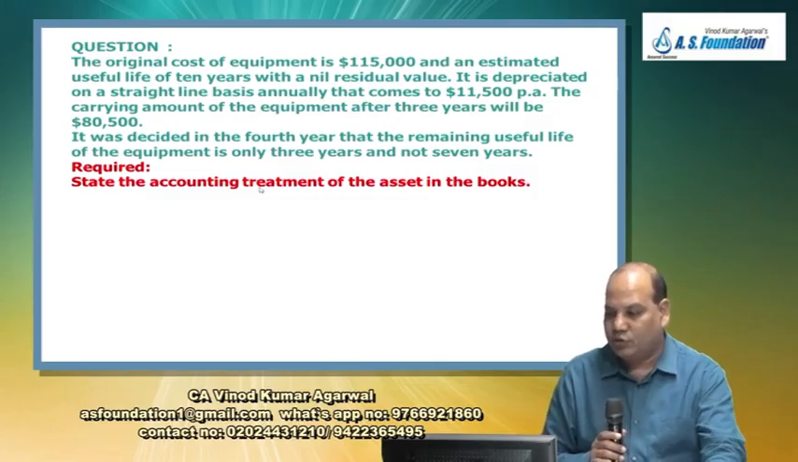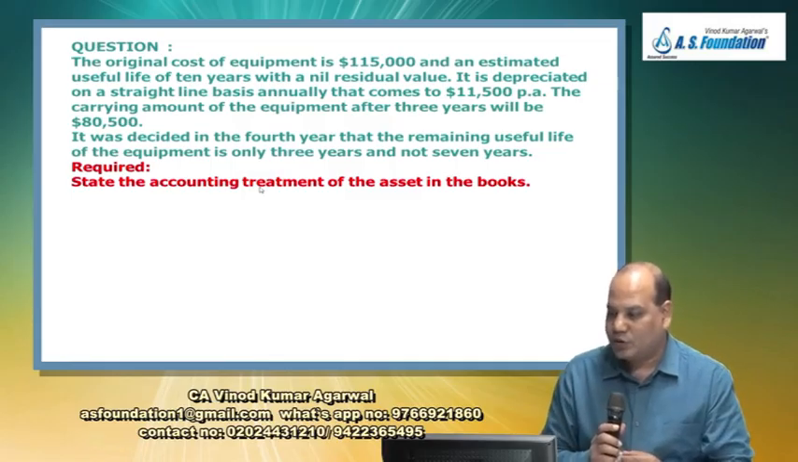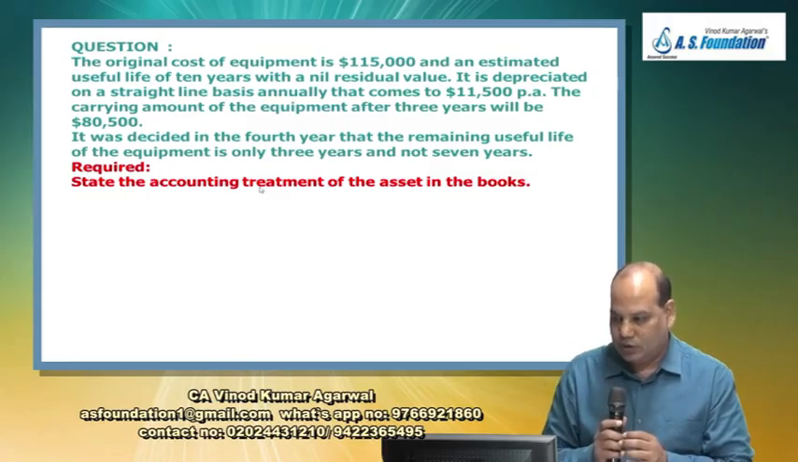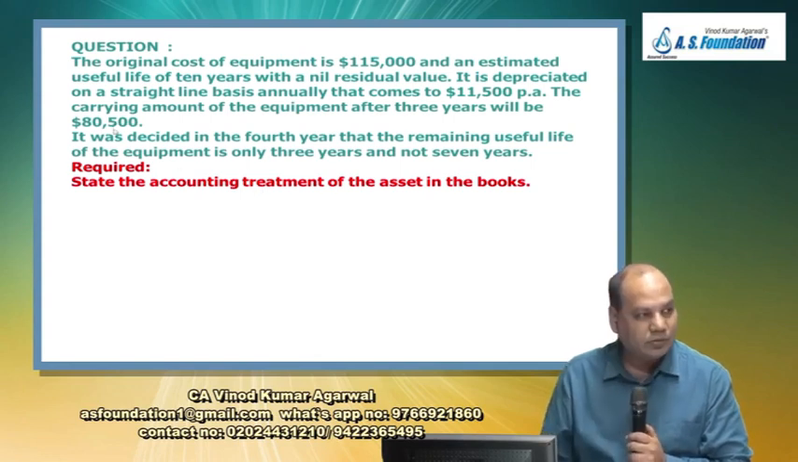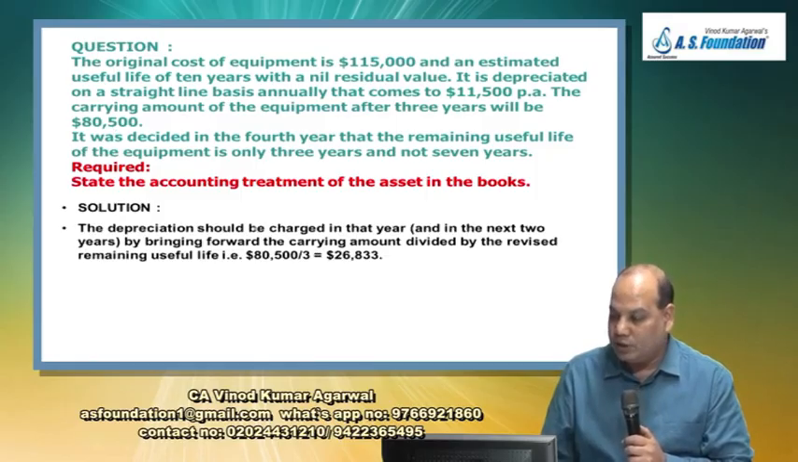So what is the remaining useful life now? 3 years. And what is the carrying amount of this equipment now? 80,500. Does it have a residual value? So what you will do, whatever is the balance left now, divide by 3 years. So now the depreciation that you are going to charge in current year and the next 2 years would be 80,500 divided by 3,